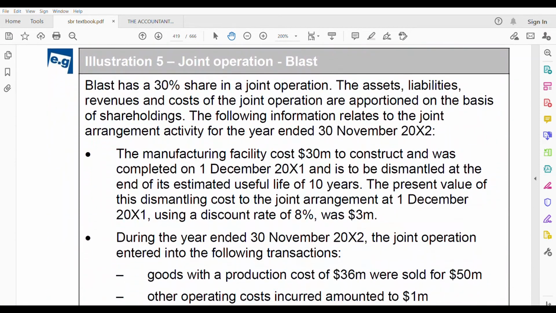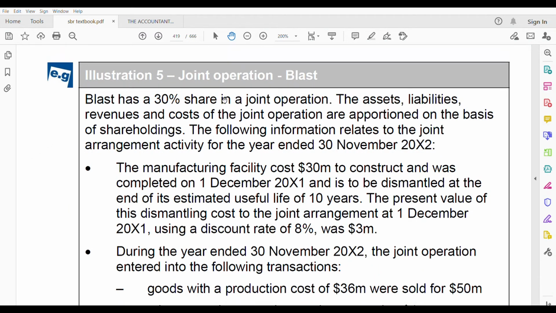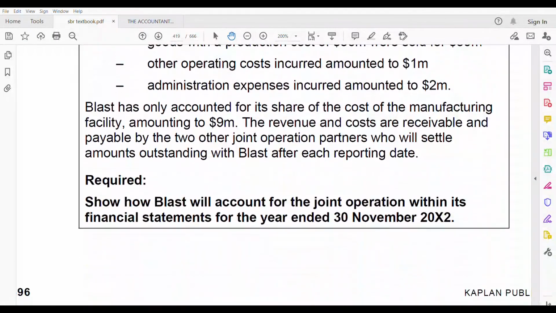Okay. Blast has a 30% share in a joint operation. So they will tell you joint operation. Okay, so it's a joint operation. Assets, liabilities, revenues, and costs of the joint operation are apportioned on the basis of shareholding. The following information relates to the joint arrangement activity for the year ended. So we have 1, 2.